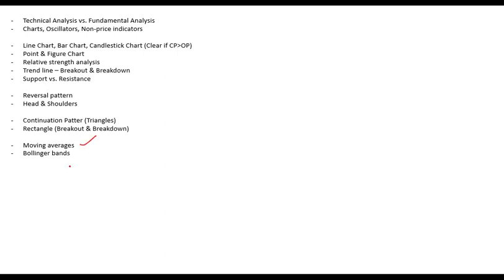And you can have moving averages. By moving averages I mean, for example, 10-day moving average, 20-day, 30-day, that is taking the average of the past 10 days, 20 days, 30 days and plotting it. So if instead of plotting the simple line chart, I plot the moving averages, that is known as a moving average graph. 10-day, 20-day, 30-day, whatever it is.